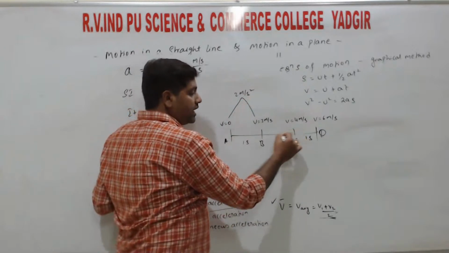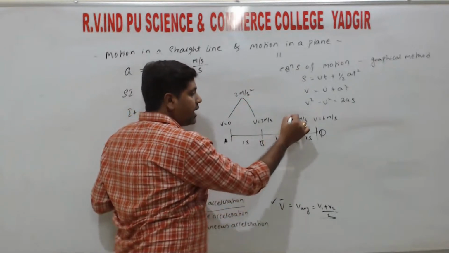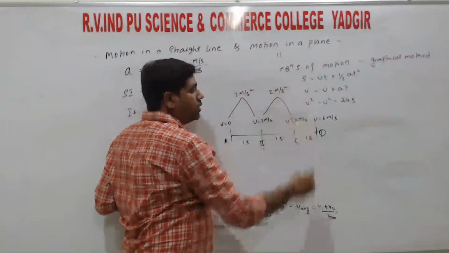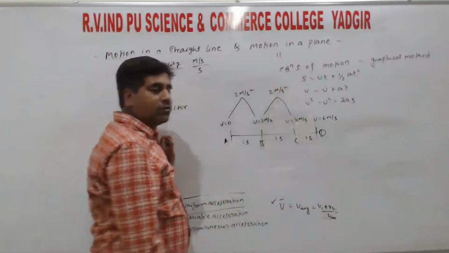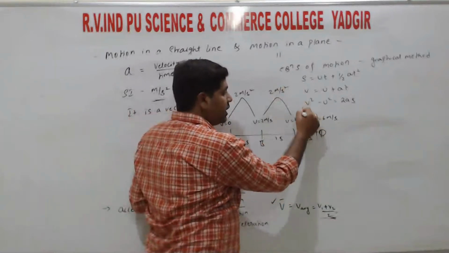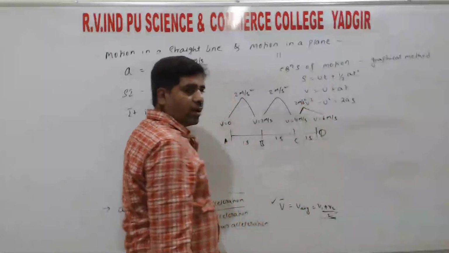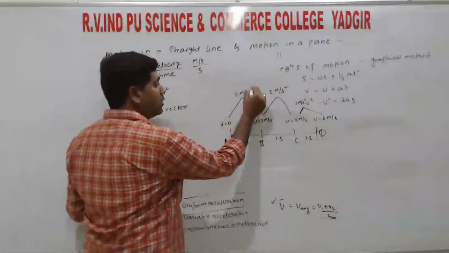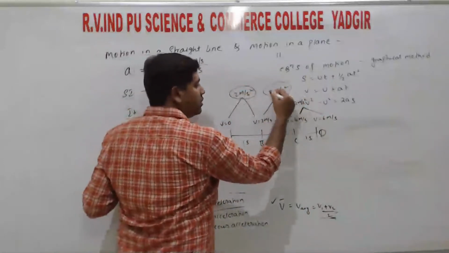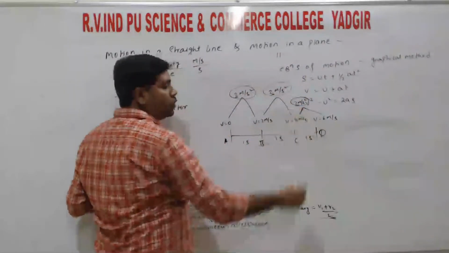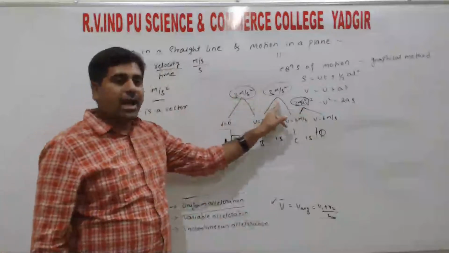Here also the change in velocity between the points C and B is 4 minus 2. Again we get 2 meter per second square, right? The change in velocity between D and C, here also 6 minus 4, we get 2 meter per second square, right? So that means the acceleration remains the same. Everywhere we have 2. So that means constant acceleration.